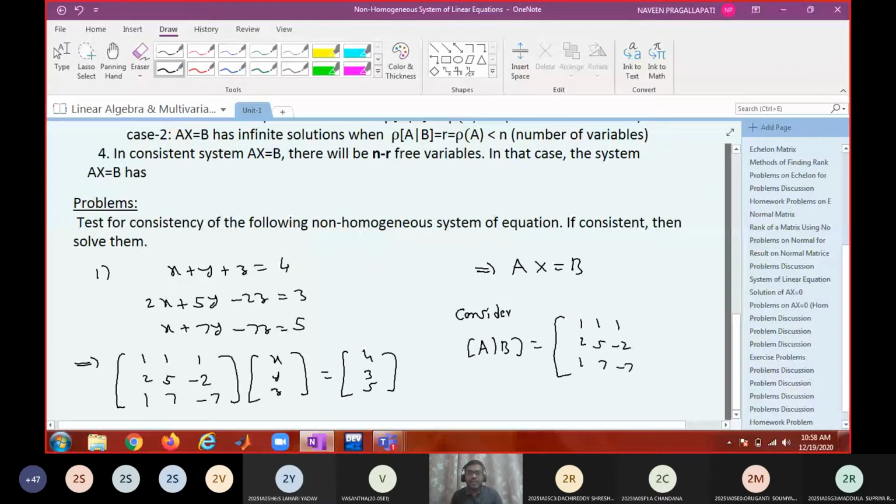Now using your row transformations, convert this matrix into echelon form and then compare the ranks of the coefficient matrix as well as the augmented matrix. Shall I proceed?